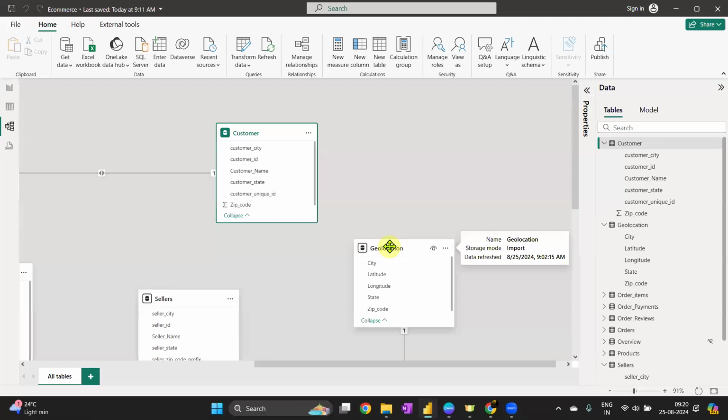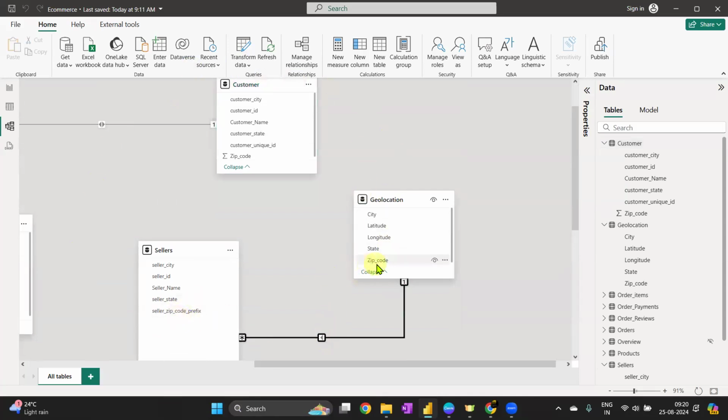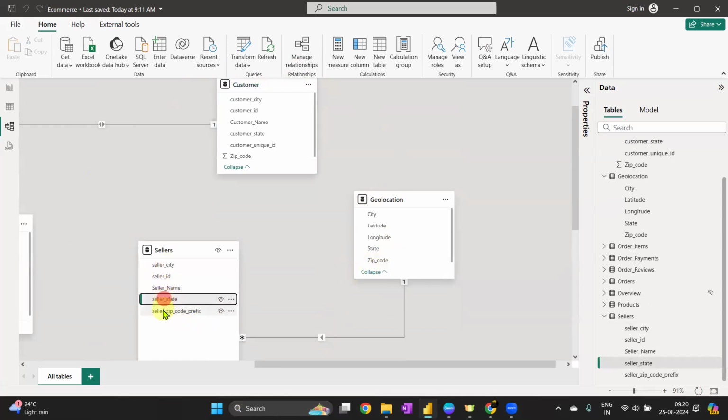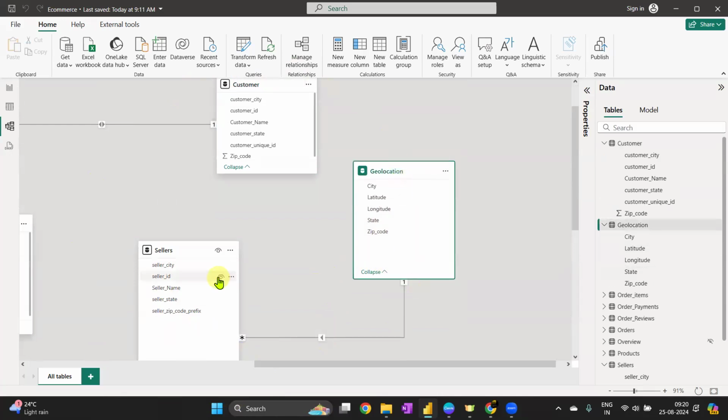But if you think further that I'm going to use this latitude and longitude again in future, or it is very mandatory further in the project, I can definitely take this latitude and longitude and merge it already with the customer and seller both. Because that is the only different thing, right? Between these three tables that we try to connect, if you think about zip code and how it is connected, city, state, zip code are already there, only latitude, longitude is not. So I can take it with the merge table. Does that make sense, Ramya? Yeah, Chitra, thank you.